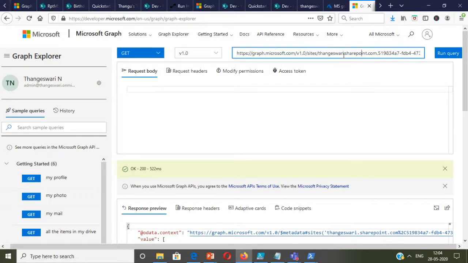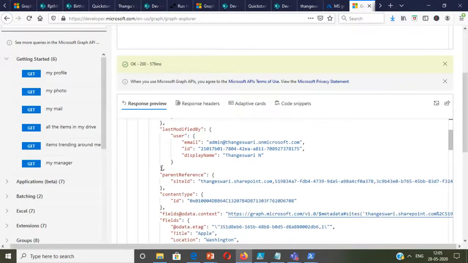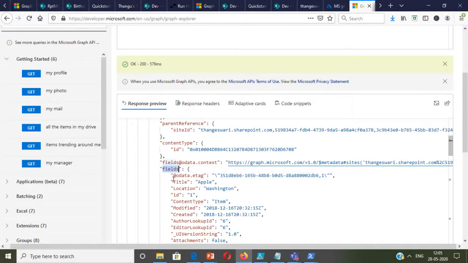I have a SharePoint site, and this is the site ID. With the site ID I'm going to look at the list with the list ID and read all the items, and I have to use the query expand equal to fields, otherwise I'll not get the title and the location or the columns for the list. When I run this query, it shows the results. In the results you observe there is a value, and within the value all I'm interested in is the fields, and within the fields I need the title and the location.